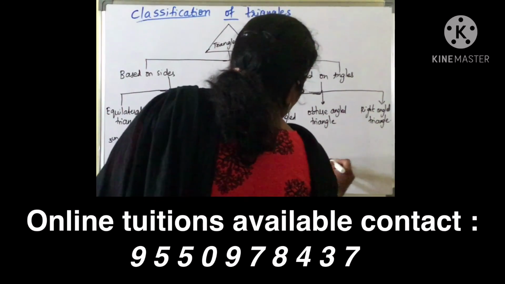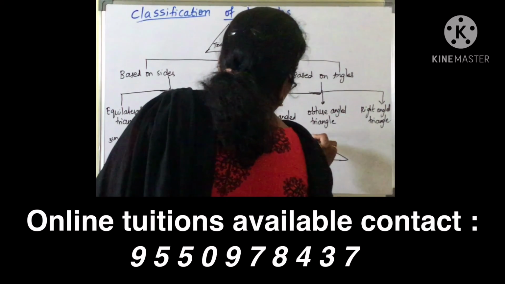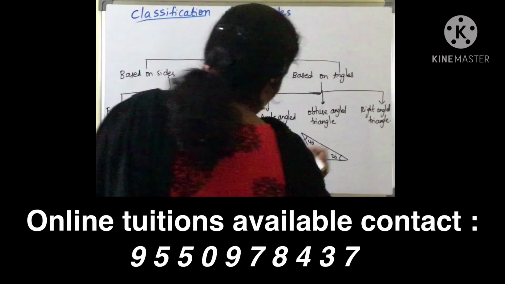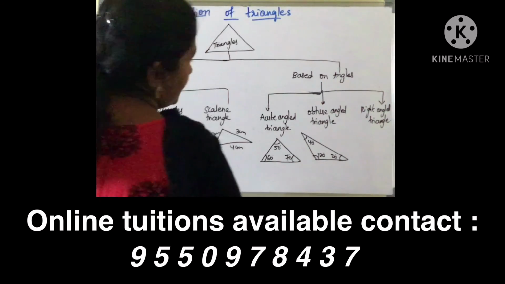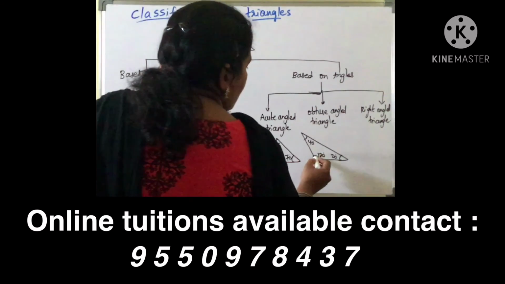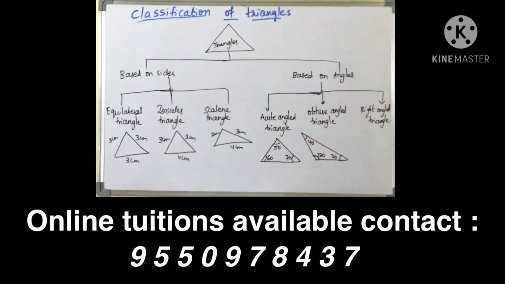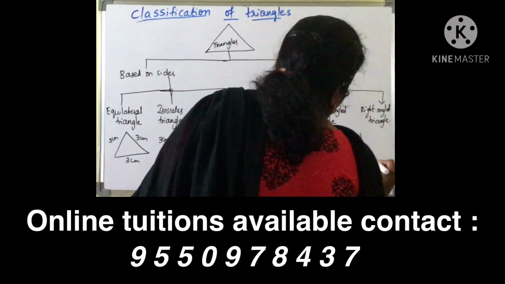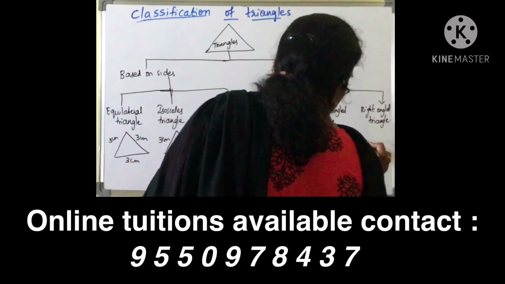Coming to obtuse, the shape will be like this. Okay, you can take 120, 40 and 20. So here 40 and 20 are acute and 120 is obtuse. So a triangle in which one angle is obtuse, we call it an obtuse angled triangle. Next, coming to the right angle triangle, a triangle in which one angle is 90 degrees.